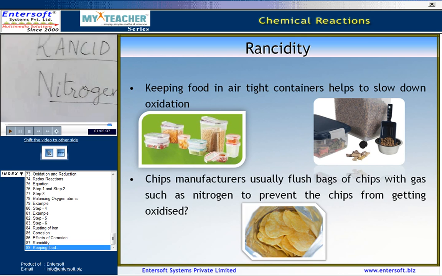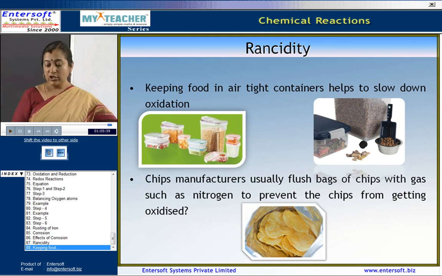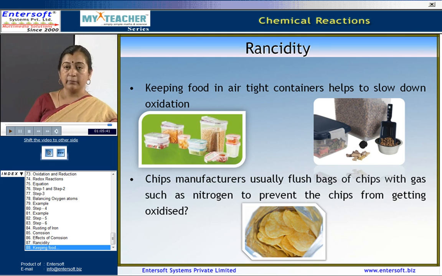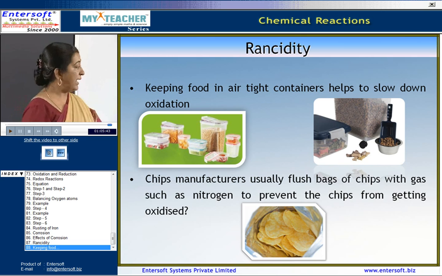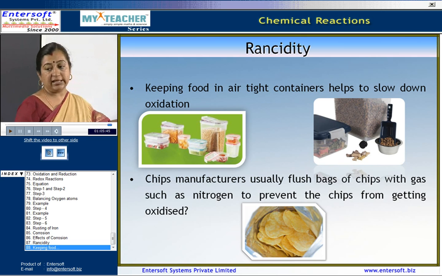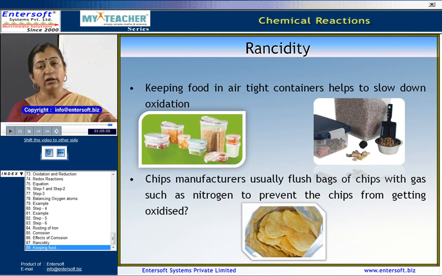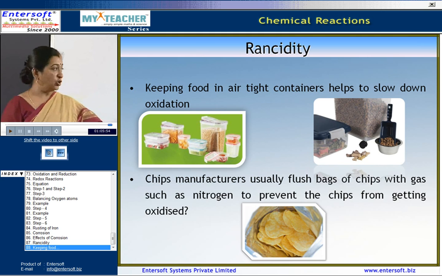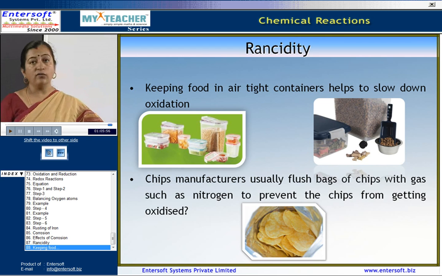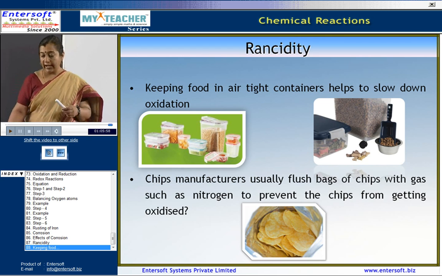The nitrogen is flushed into these bags to prevent the chips from getting oxidized and thus prevent the rancidity, and hence we can use these chips for a longer time because it prevents the oxidation. So these are the effects of oxidation and reduction.